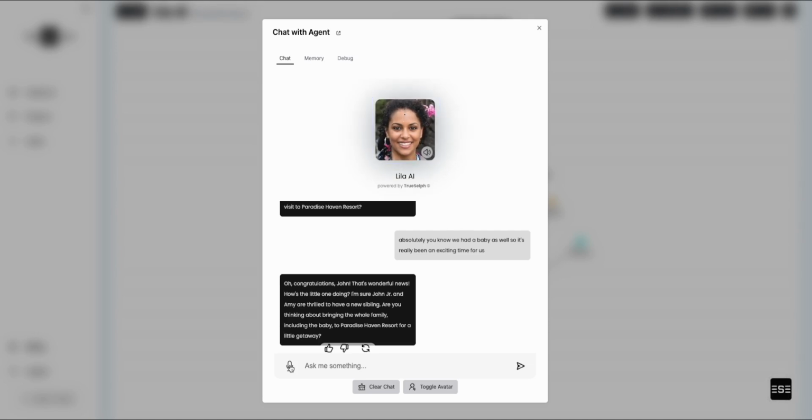So here's an example of her tapping into specific things that she's remembered about the last interaction with John. And she remembers the names of his children because he shared that with her, as well as the fact that the entire family came up. And now she's querying, which is the logical thing to do, whether the entire family is going to be coming up. And this is going to influence her choice of cabin, for example.